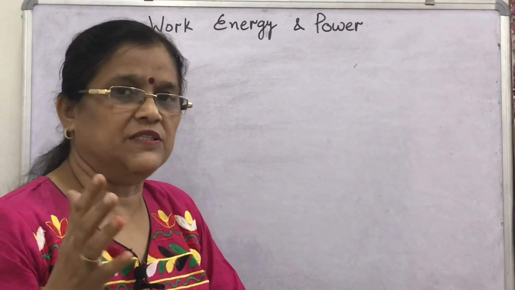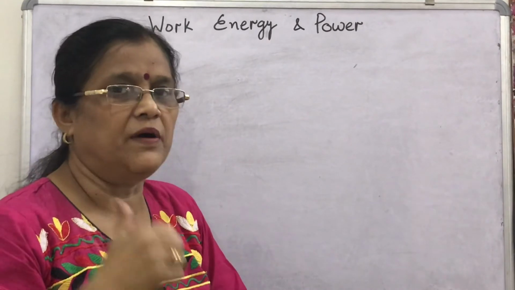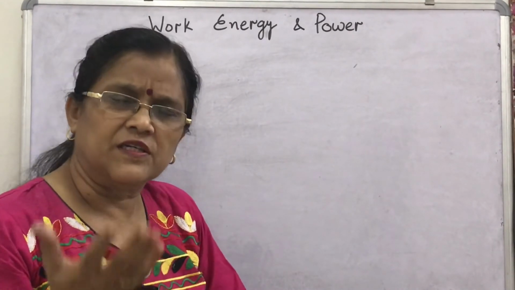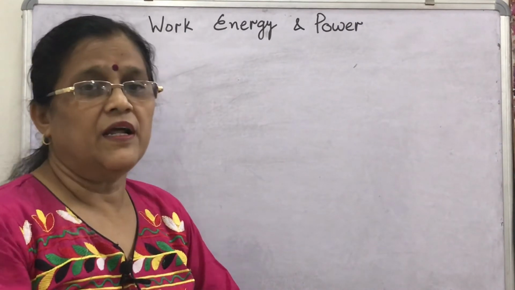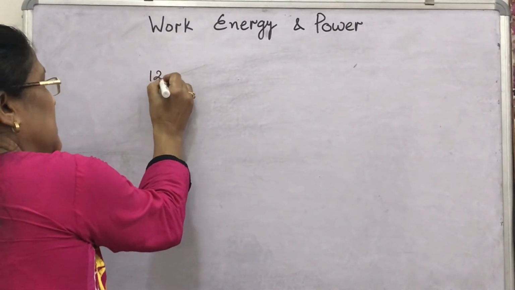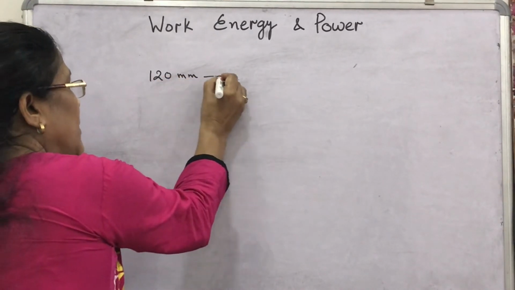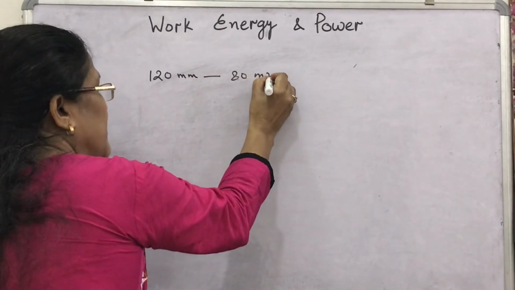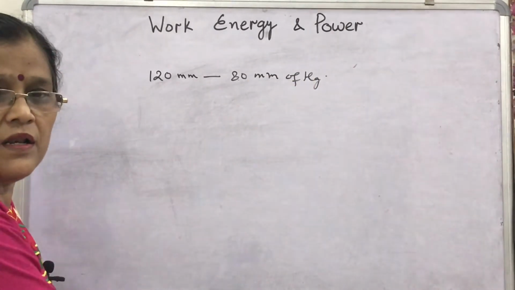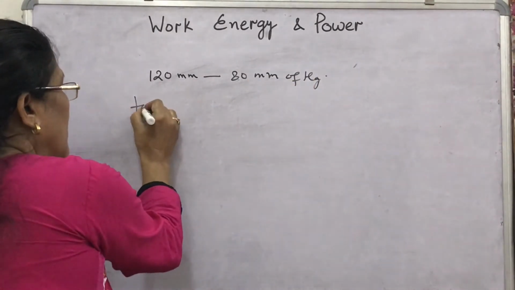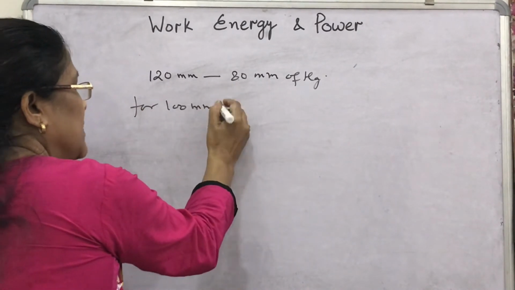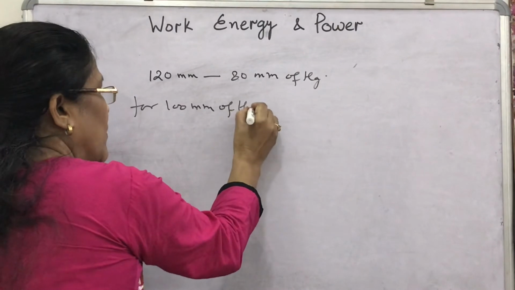How much is the power consumed by the heart during its heartbeats? Let us assume that average blood pressure, 120 mm to 80 mm of mercury, is supposed to be normal. If we take the mean of this, 100 mm of mercury,